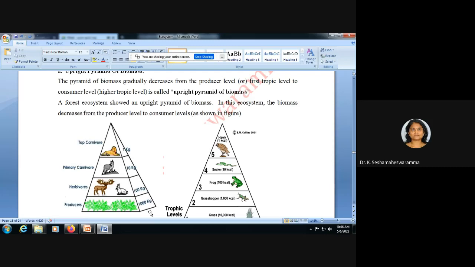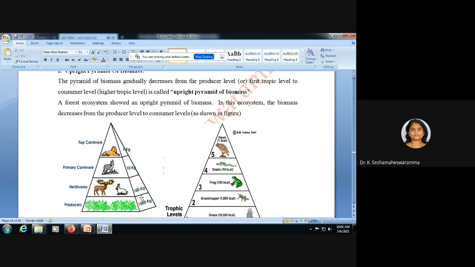See here, suppose producers in a grassland ecosystem or forest ecosystem, the biomass of the producers, suppose we are counting as 1,000 kgs, herbivores biomass is 100 kgs, primary carnivores biomass is 10 kgs, and top carnivores or tertiary consumers biomass is 1 kg only, on a percentage basis.